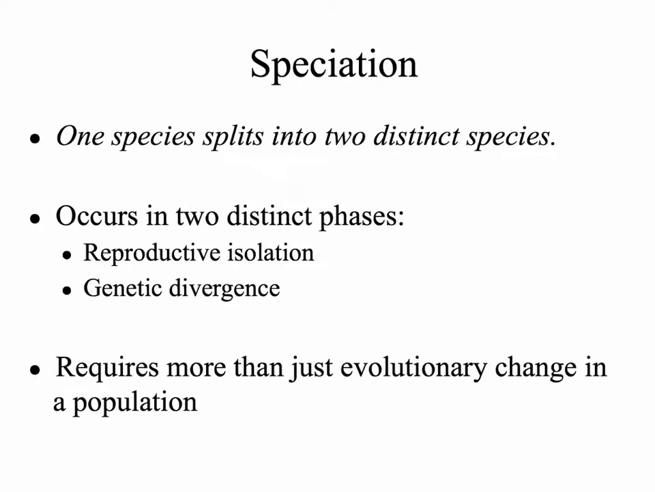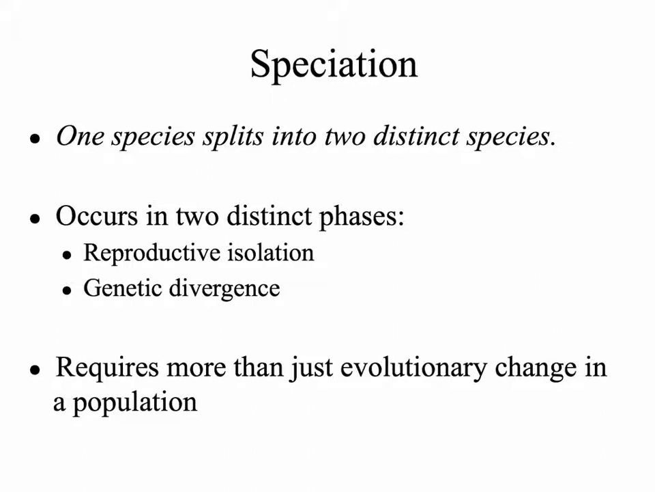In this lesson, we will be studying macroevolution and speciation, or the formation of new species. Speciation is when one species splits into two distinct species. This occurs in two distinct phases. First, there must be reproductive isolation.